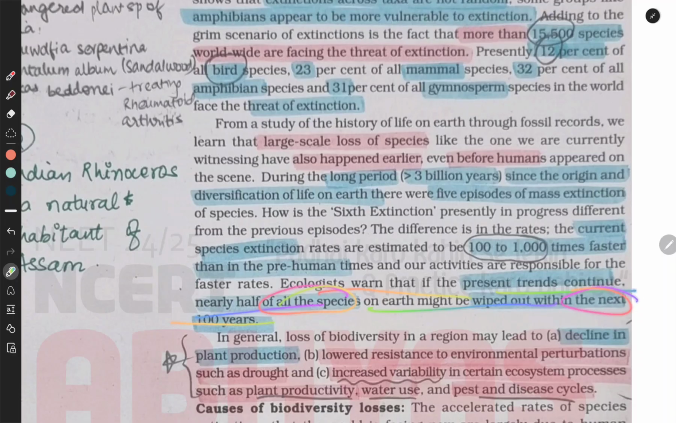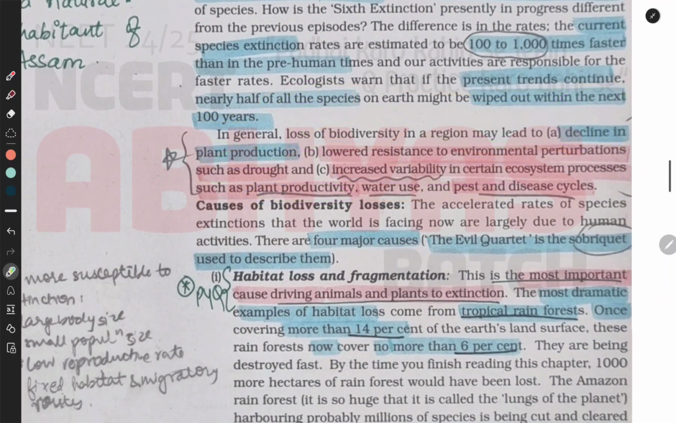In general, loss of biodiversity in a region may lead to decline in plant production, lowered resistance to environmental perturbations such as drought, and increased variability in certain ecosystem processes such as plant productivity, water use, and pest and disease cycles.